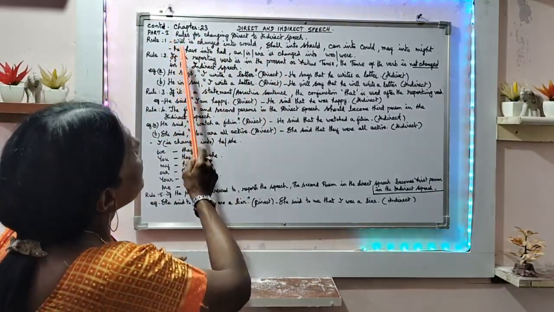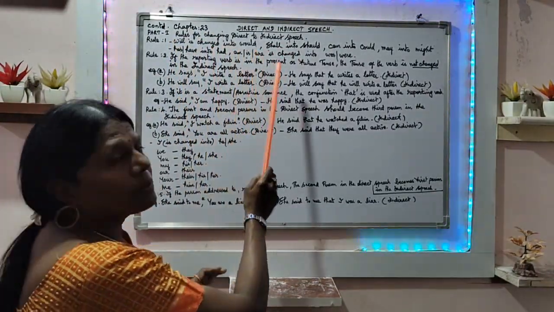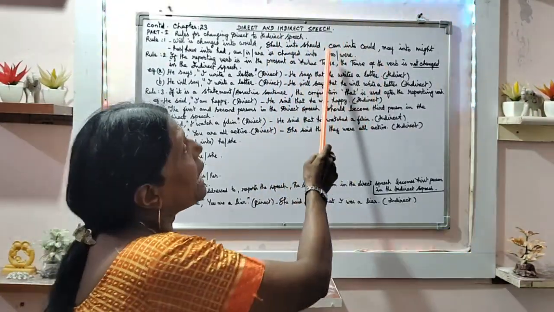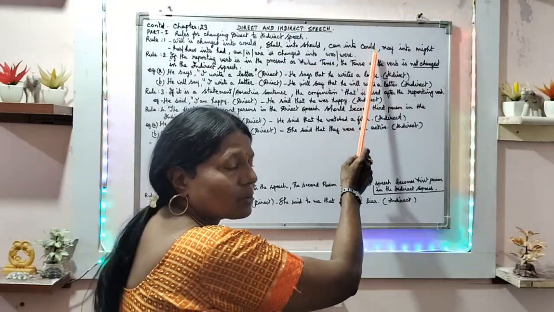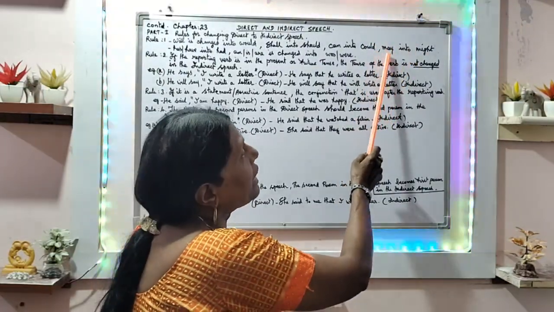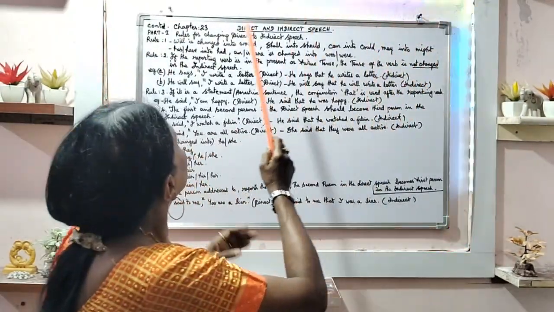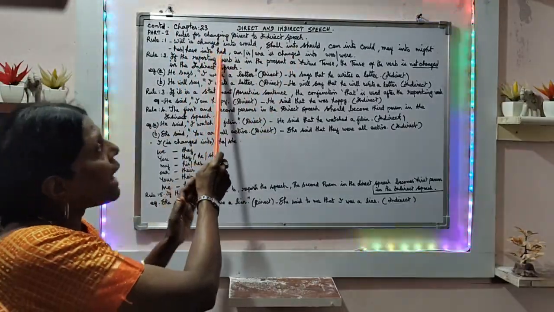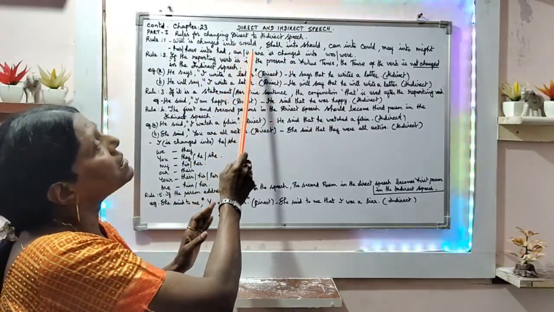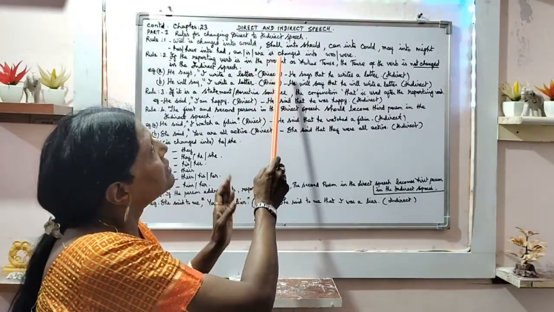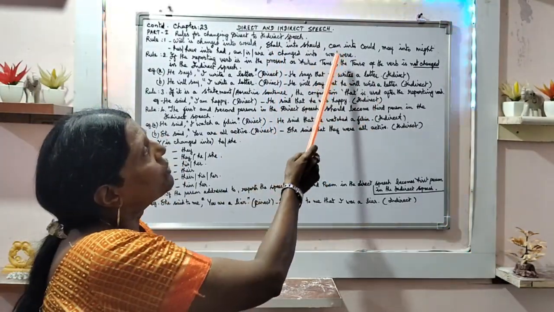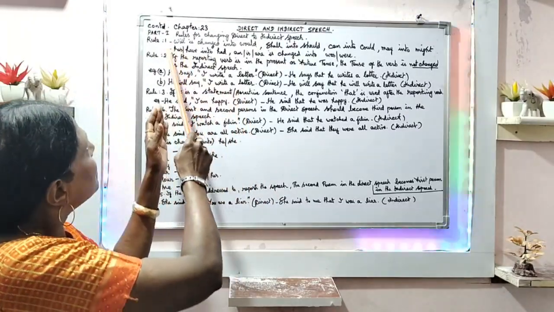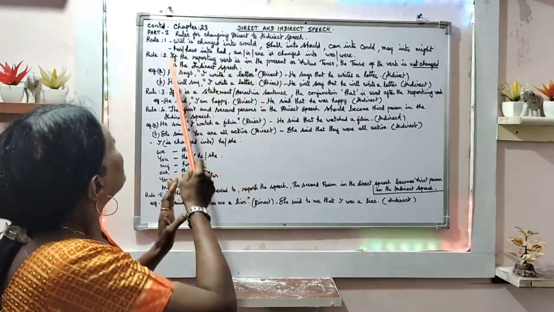That is, will is changed into would, shall is changed into should, can into could, may changes into might, has and have change into had, and am, is, are change into was and were. This is rule number 1, continuity.